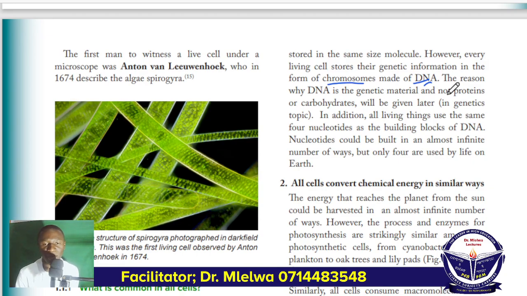Tukifika kwenye genetics tutasoma why DNA is preferred as the genetic material and not protein or carbohydrate, and we will be discussing regarding the evidences, what evidence and who are the scientists who performed the experiment to prove that DNA is the genetic material and not protein or carbohydrate. Now the reason why DNA is genetic material and not protein or carbohydrate will be given later in the genetics topic. Actually, we are talking regarding the thermal stability of DNA and regarding the issues of unreactivity of DNA, because DNA is not unreactive as compared to protein and carbohydrate.